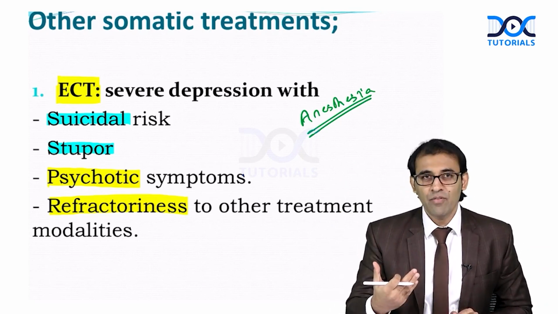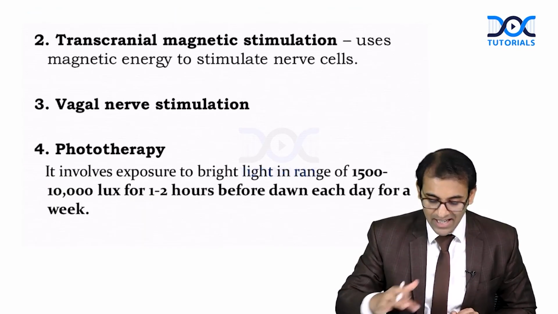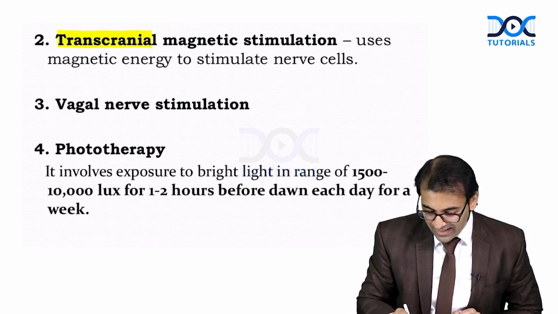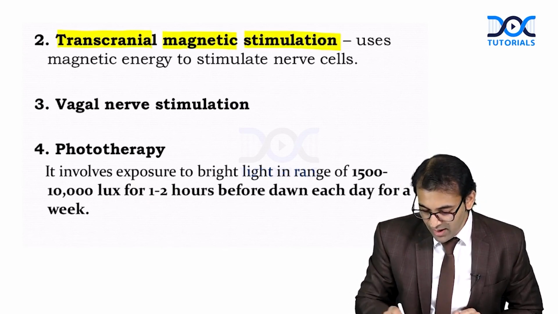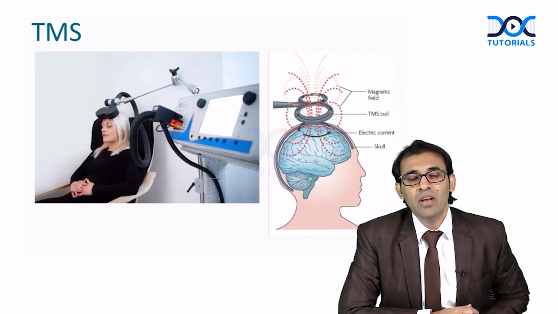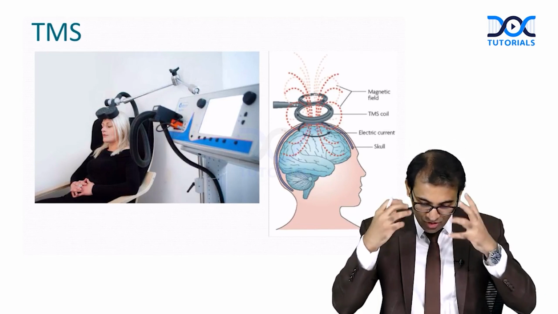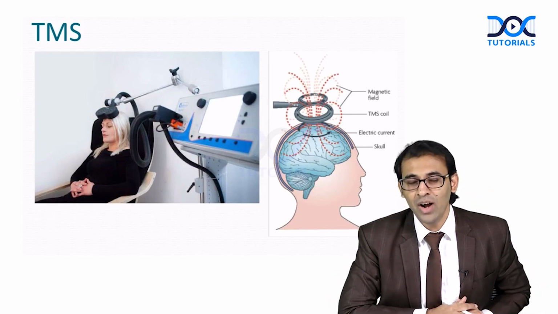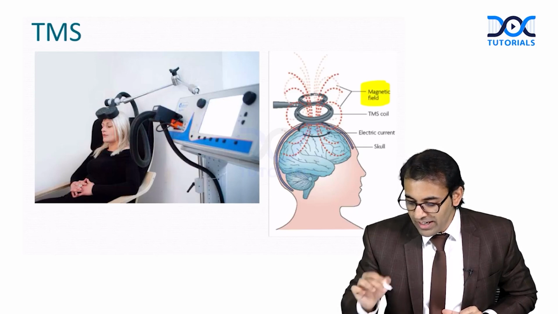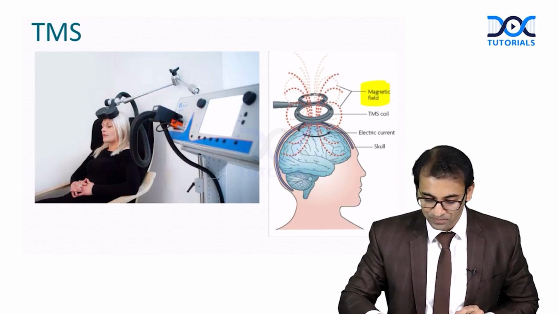So now we have one more method of treatment which is called TMS, transcranial magnetic stimulation, where we don't need to give anesthesia. No electric shock. We are using magnetic energy to stimulate the nerve cells. This is called what? Transcranial magnetic stimulation. Here also the side effect is headache. The side effect of TMS is headache.